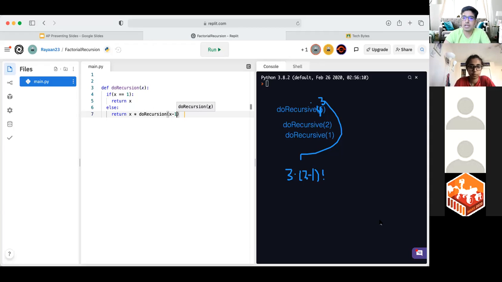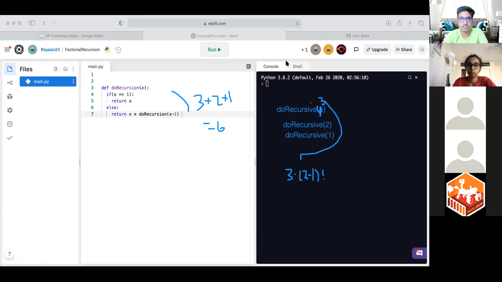Exactly, Avanish. Like we did in the notation right here, we're doing 3 times 2 factorial if we're going to take the factorial of 3. So pretend x is the number 3, and this is representing the 3 minus 1 factorial. Eventually, by going back and forth, we will get 3 times 2 times 1 if we do the factorial of 3, which is equal to 6.